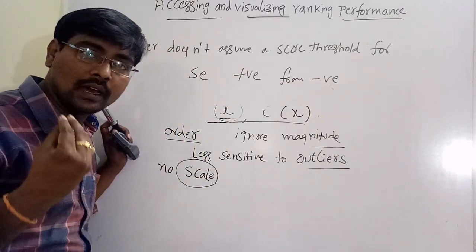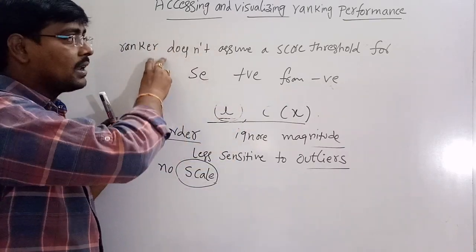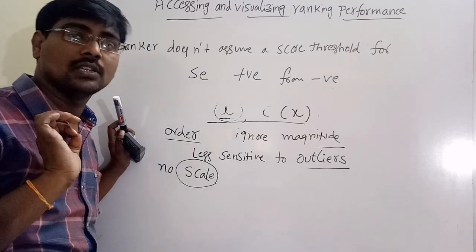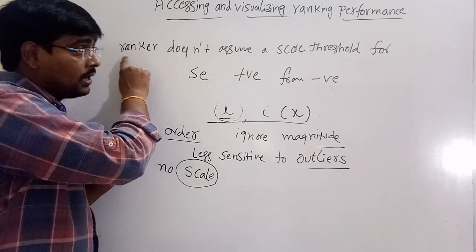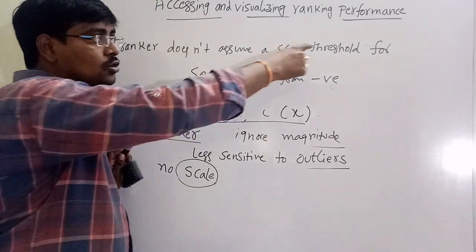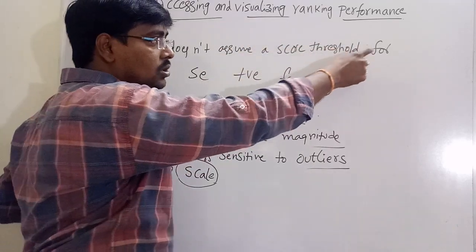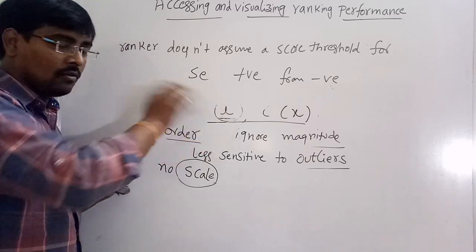That is how we assign the score, and after assigning the score, ranking is a total order on a set of instances, possibly with ties. But remember, this is important: a ranker does not assume any score threshold for separating the positives from negatives. We will implement this.